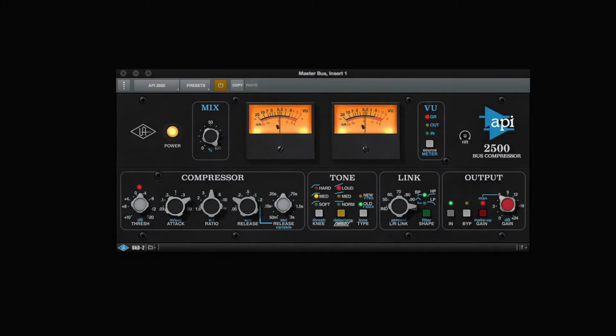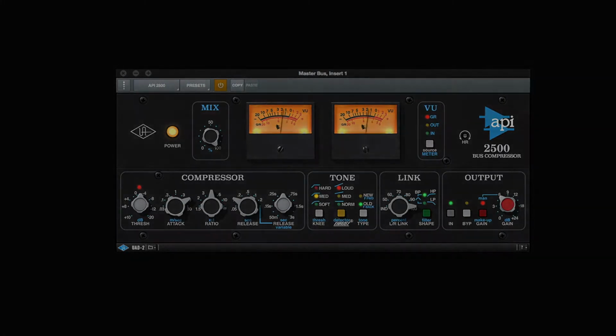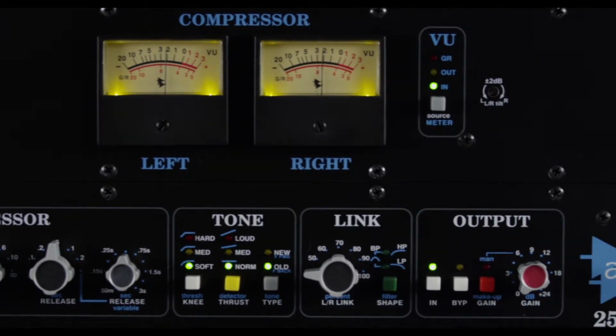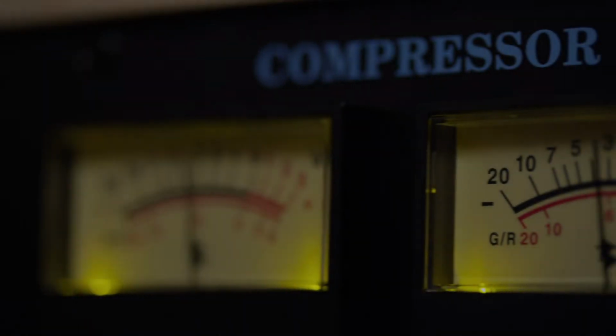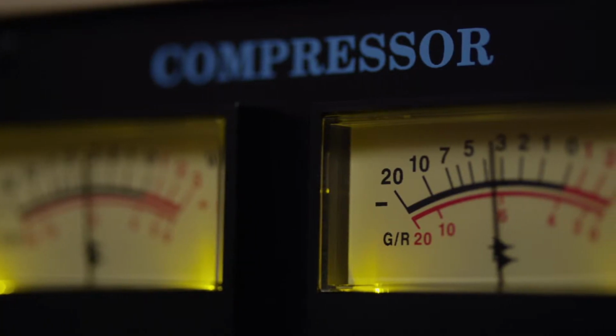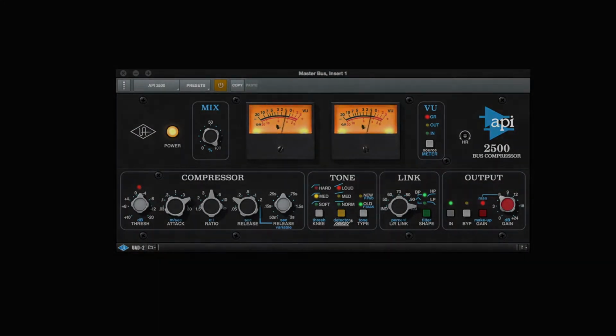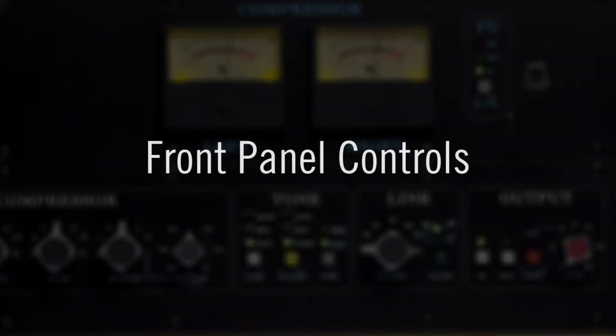Today, we're going to look at the API 2500 Bus Compressor plugin. The API 2500 is one of the most used bus compressors in modern music today. Known as the king of the two-bus, the 2500 is also perfectly at home on drums, bass, or any subgroup in a mix. Let's take a tour.